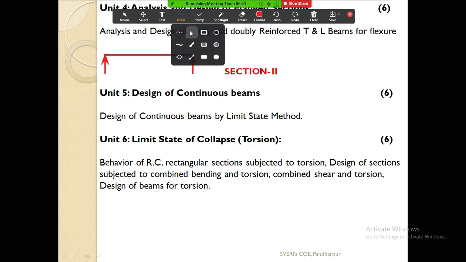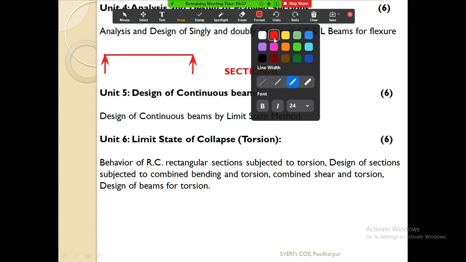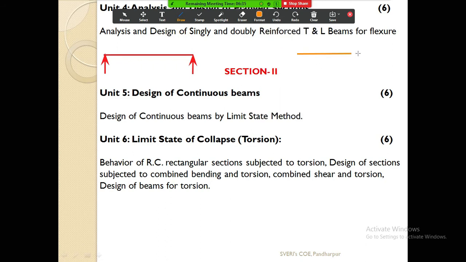So if I draw again for the continuous beam, suppose this is again a beam, and now I provide here one support, here the second support, and this is the third support. In this type of beam, n number of supports may be there, or some cantilever section may also be there towards the left hand side, or an overhang portion may be there.